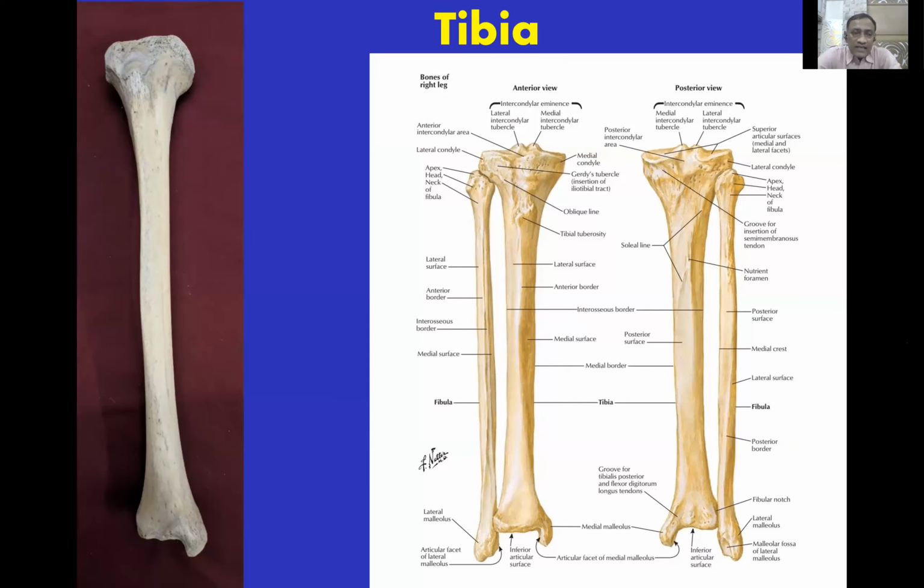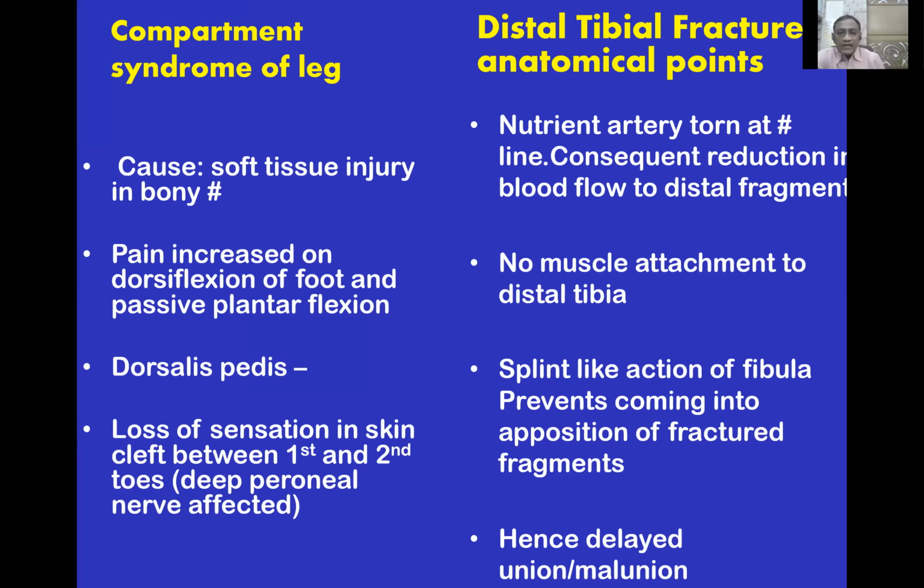What are the questions likely asked on compartment syndrome of the leg? You should know how to make a diagnosis. The most important is that the pain is increased on dorsiflexion of the foot, on passive dorsiflexion. That is very, very important. There's a fullness and swelling in the calf muscles. If you make a diagnosis, you should not wait for color Doppler or even the dorsalis pedis artery pulse to disappear. It's a clinical diagnosis. You should straightaway go and do the fasciotomy.